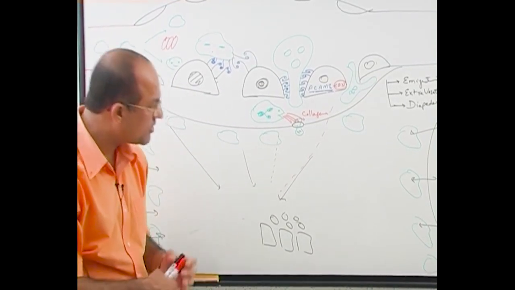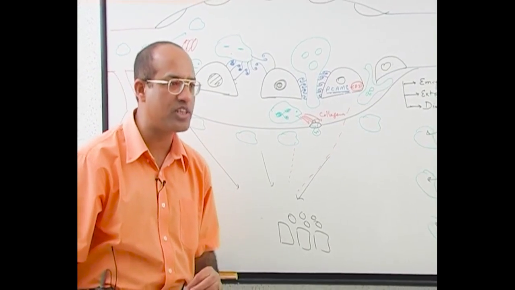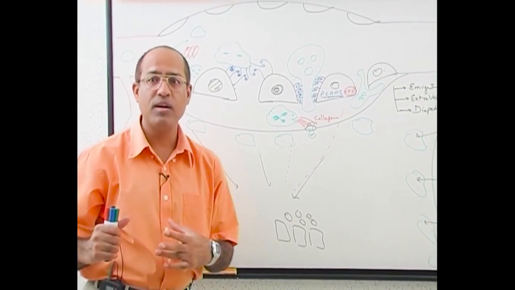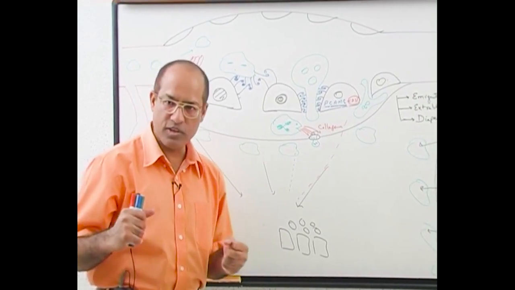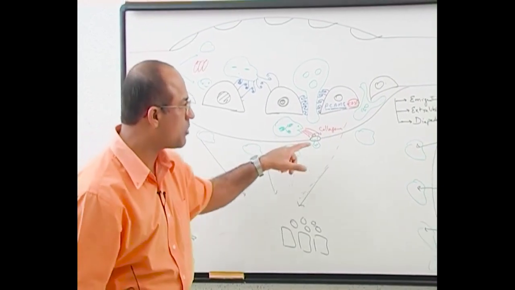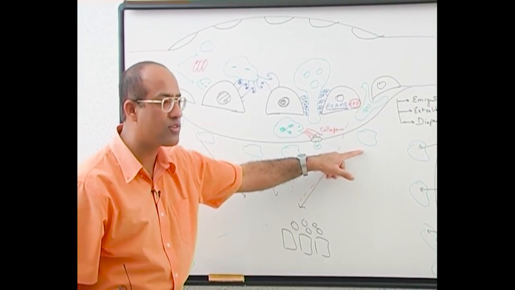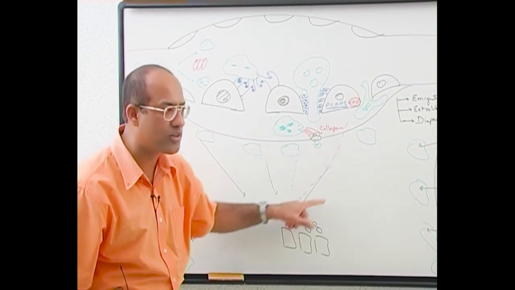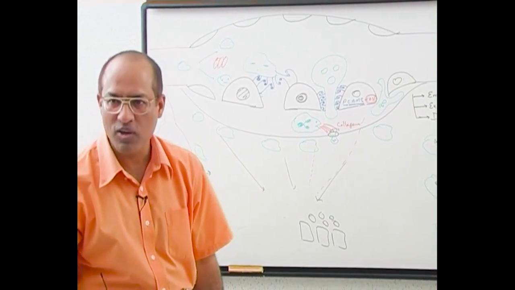So what really happens is that white blood cells can sense the concentration of chemical mediators, and under the concentration gradient of chemical mediators, they display a directional movement. And this directional movement of white blood cells under the influence of chemoattractant molecules is called chemotaxis.